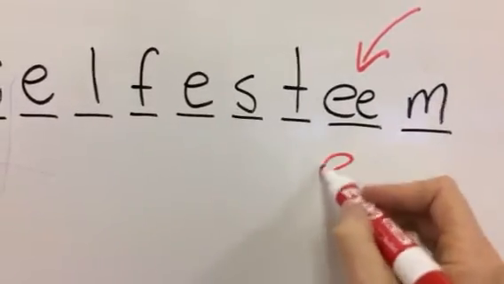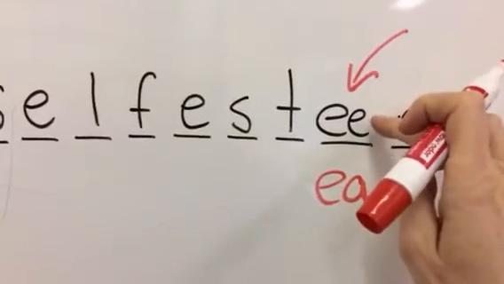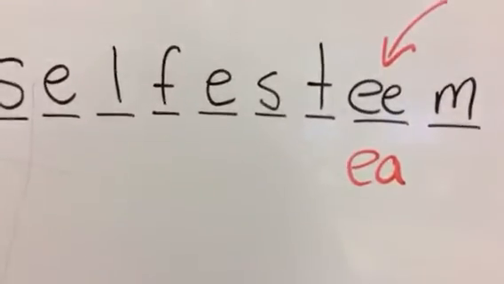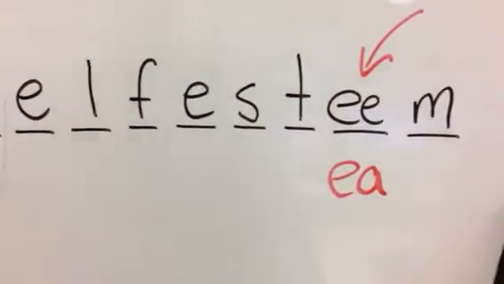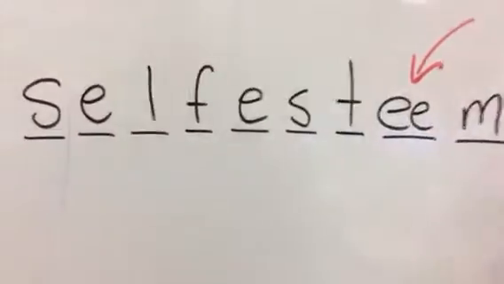As well, EA can be found in the middle of the word, but there's no rule differentiating between EE and EA. You write them out and see which one looks best. It's one or the other, but they're found in the middle of a word.